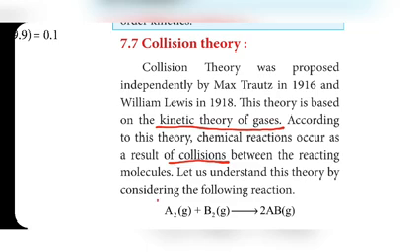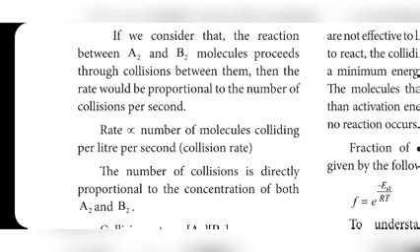Example, take this reactant A2, which reacts with B2 to form product. So, the A2 molecule and the B2 molecule are both colliding with each other, and that will convert them into product. So, that is what is given here in the first paragraph.